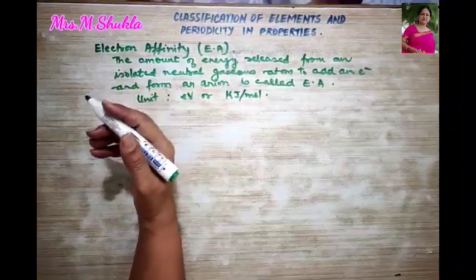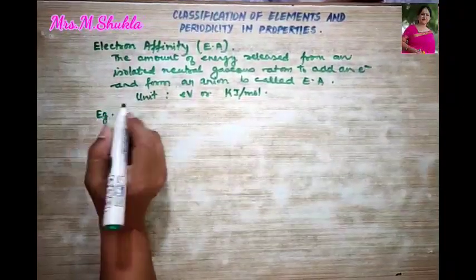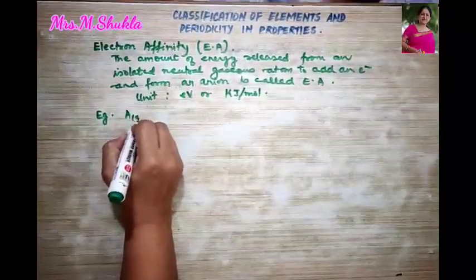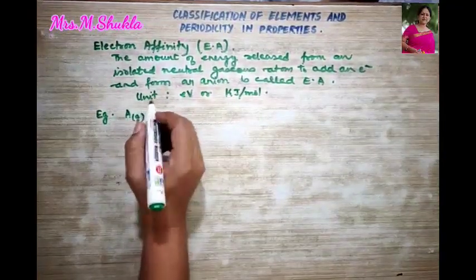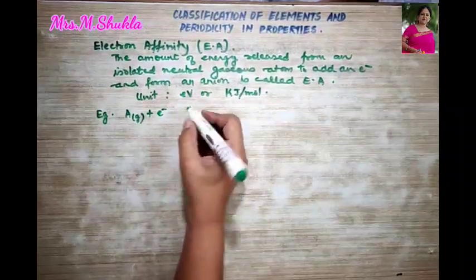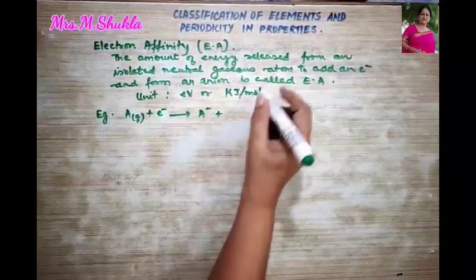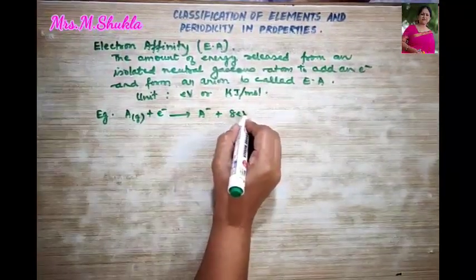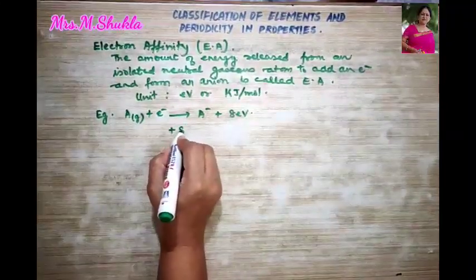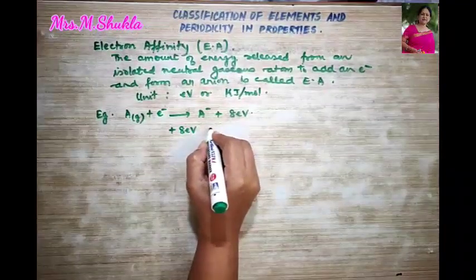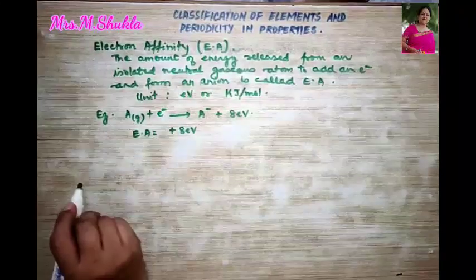Now let us see how we express electron gain enthalpy. So I give you an example over here. Say this is an element which is a neutral isolated gaseous atom, and it accepts one electron and forms an anion. Clear? And how much energy is released? 8 electron volt energy is released. So over here, plus 8 electron volt is your energy released, which is your electron affinity. Clear?